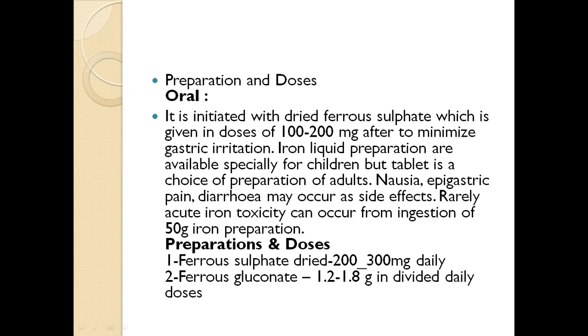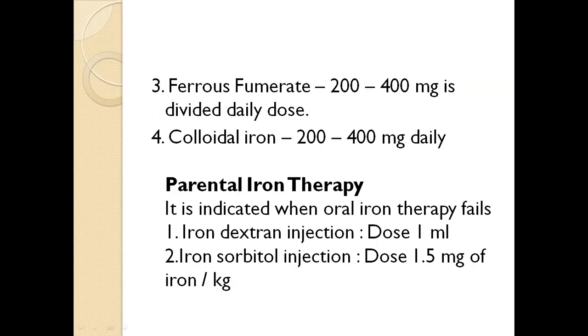Preparations and doses of iron. Ferrous sulfate dried 200 to 300 mg daily, ferrous gluconate 1.2 to 1.8 gram in divided doses, ferrous succinate 200 to 400 mg in divided doses, and colloidal iron 200 to 400 mg daily.